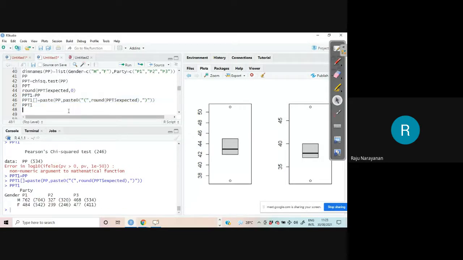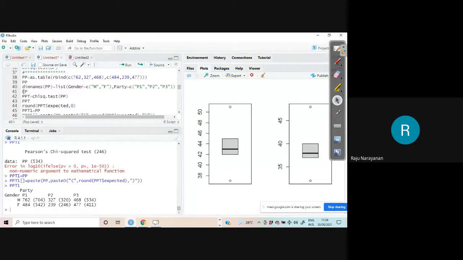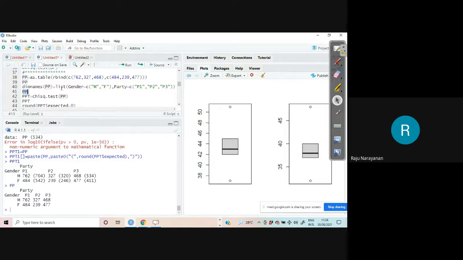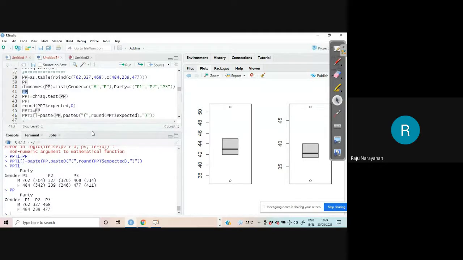Yes. You know the mistake? I have committed a mistake. PP is the name of the data file. PPT is the result of the chi-square test. I have to use the original data file, PP. Therefore, I made a mistake here. Instead of typing PP, I have given PPT. And he is not happy with my statement.